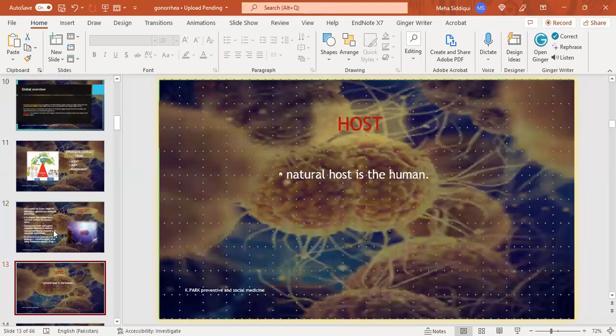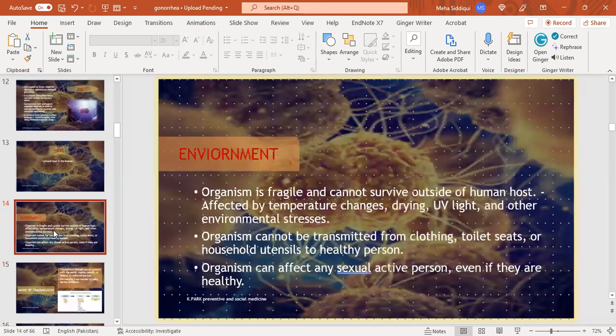Host: the natural host we have is human. Environment: the organism is fragile and cannot survive outside of the human host, and is affected by temperature changes, drying, UV light, and other environmental stresses. The organism cannot be transmitted from clothing, toilet seats, or household utensils to a healthy person. The organism can affect any sexually active person even if they are healthy.